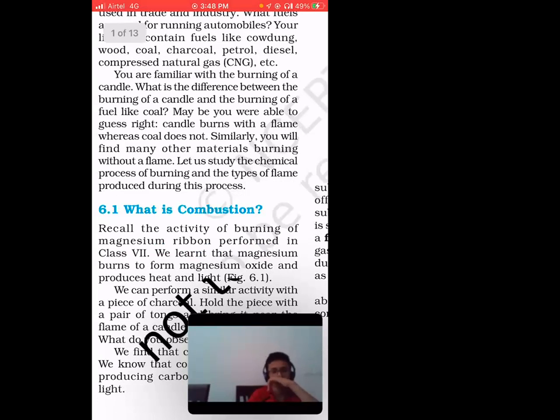Now let us study the chemical process of burning and the types of flame produced during this process. We'll be understanding the chemical process of burning, how burning takes place and how flame is produced. Clear?